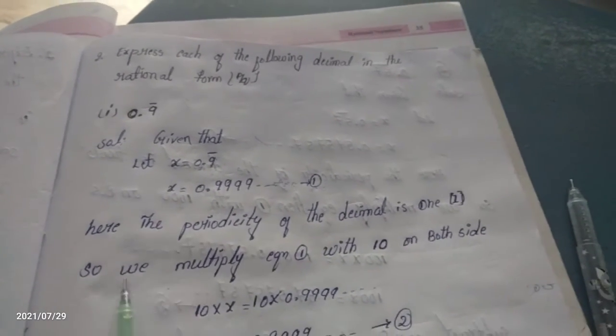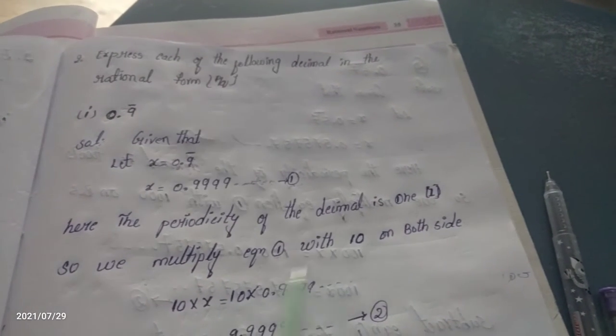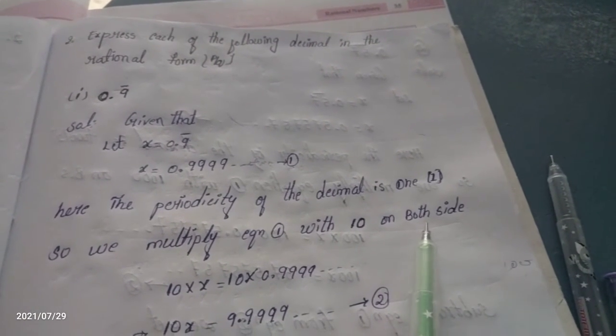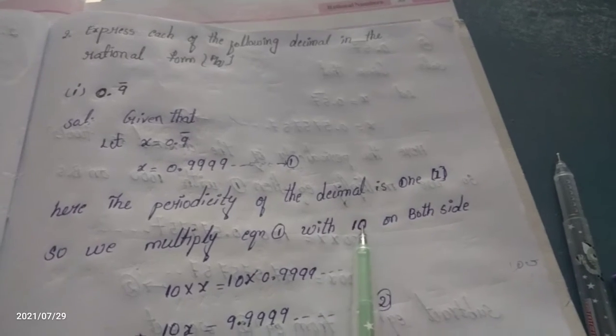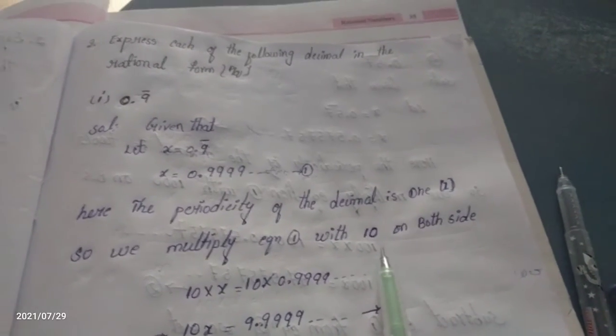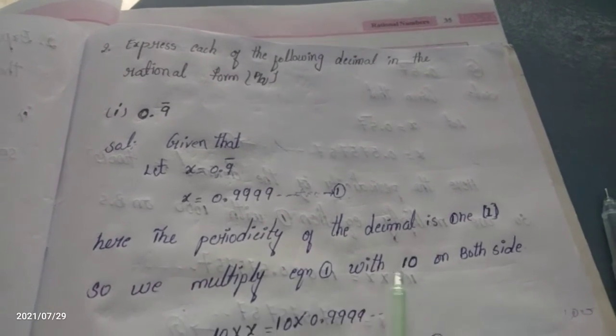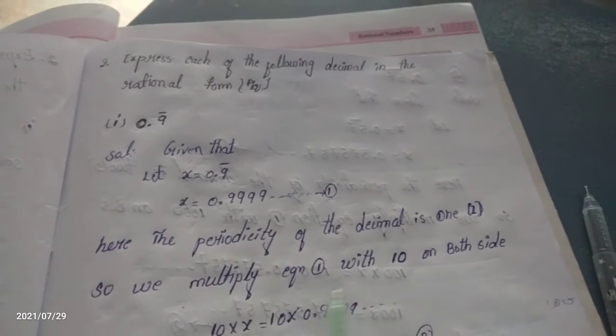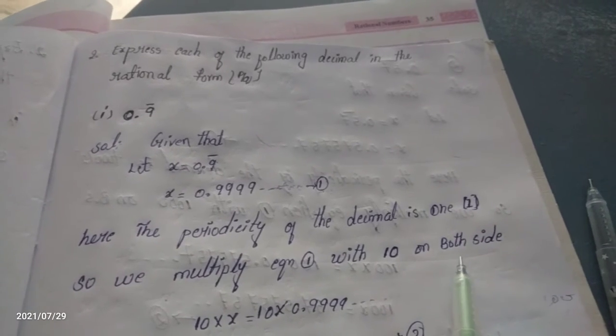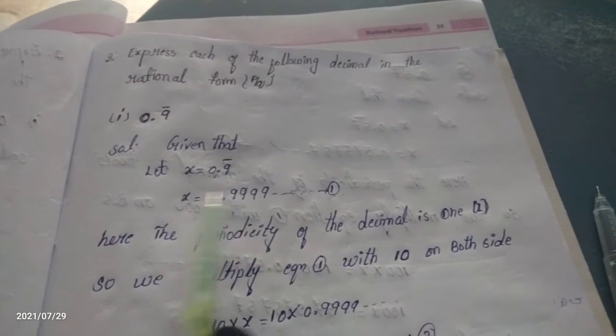So we multiply equation 1 with 10 on both sides. What do we have to multiply? We have to multiply by 10 because the periodicity is 1. We multiply this equation 1 with 10 on both sides.